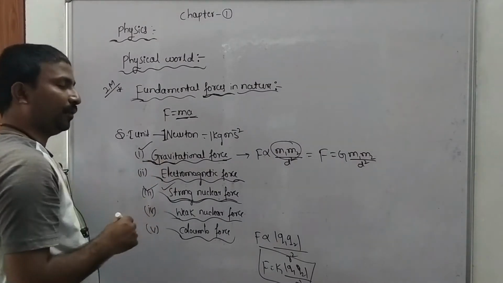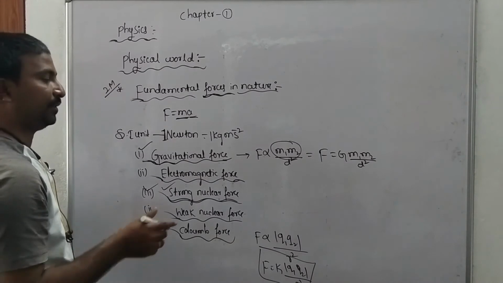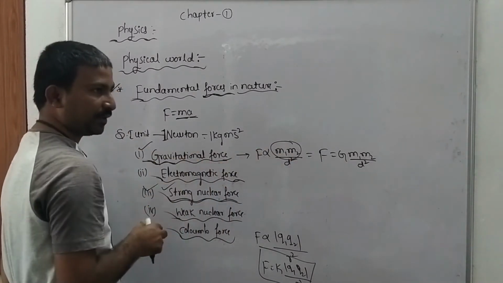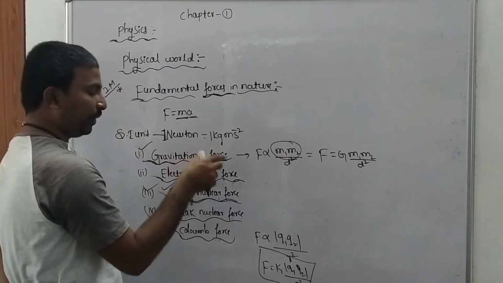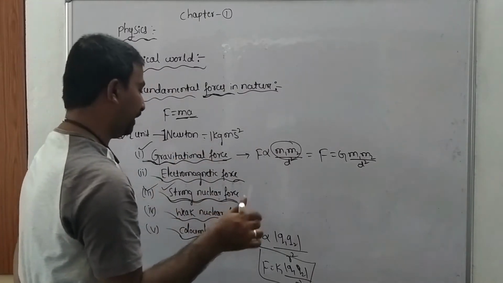Gravitational force is a force of attraction between the two bodies by virtue of their masses. That is called gravitational force, and it is the weakest force in nature, isn't it? Compared to other forces, gravitational force is the weakest force in nature.